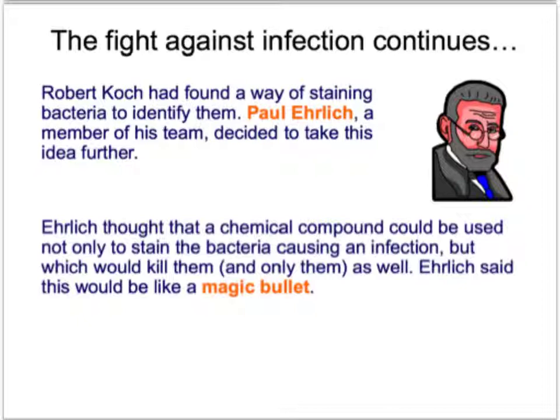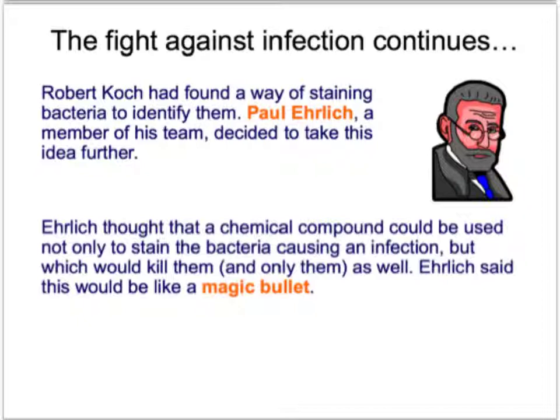The fight against the infection continues, therefore. Robert Koch then builds upon the work of Louis Pasteur. He uses stains to identify which germs are present causing which diseases. Paul Ehrlich, a student of his, then progresses further with the work of Robert Koch. Ehrlich thought that a chemical compound could be used not only to stain the bacteria, but possibly also kill it as well.